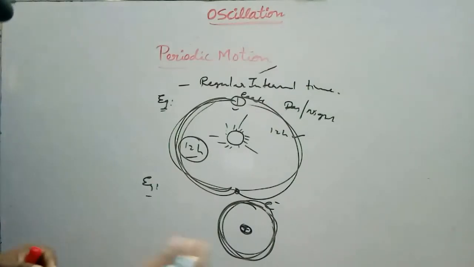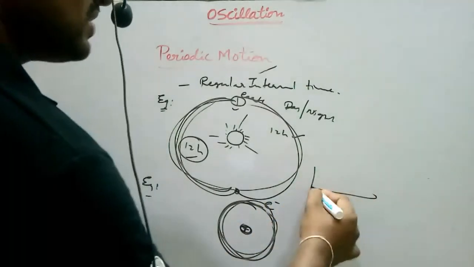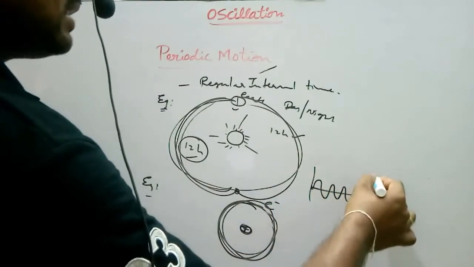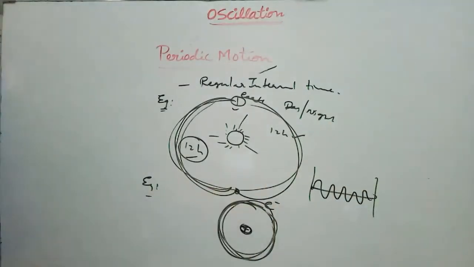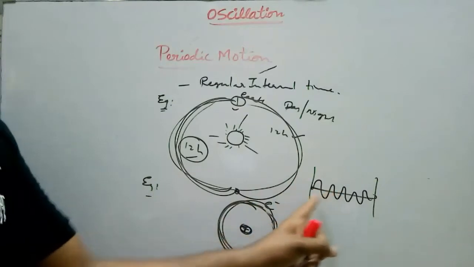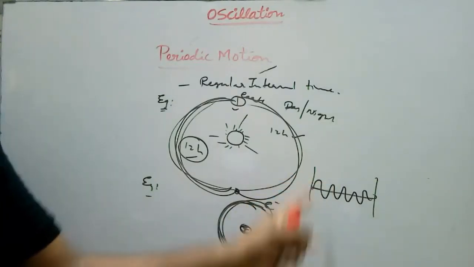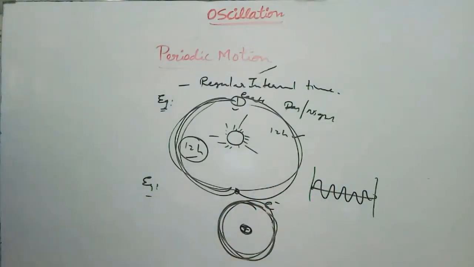Okay. Suppose you are observing the vibration of strings. These strings are also vibrating. When the string vibrates, it produces some musical notes. So these are also examples of periodic motion.